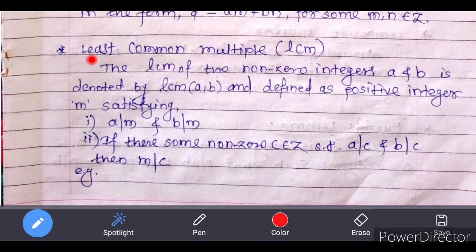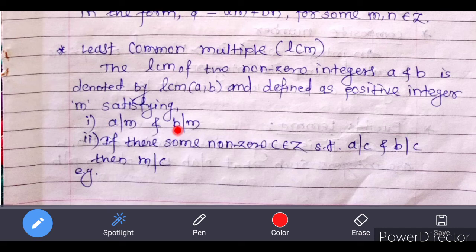Next, that is least common multiple, or simply say LCM. Let us see the definition. The LCM of two non-zero integers a and b is denoted by LCM of a, b and defined as the positive integer m satisfying the first condition: a divides m and b divides m. Then by the definition of divisibility, m is a multiple of a and also m is a multiple of b. So m is a common multiple of a and b.